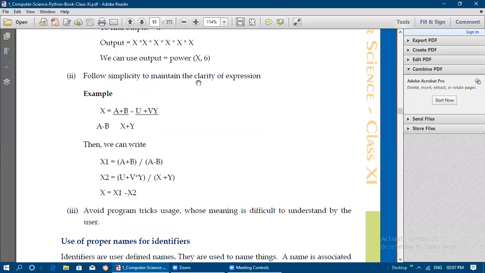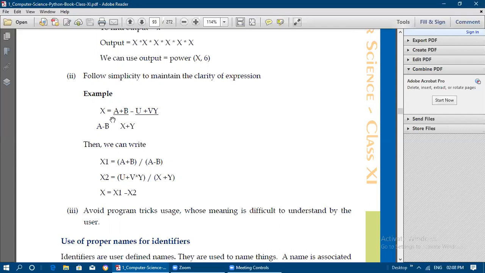Follow simplicity to maintain the clarity of the expression. Here, (a plus b) divided by (a minus b), minus (u plus vy) divided by (x plus y). One expression is given for the output variable x. Output variable x is assigned (a plus b) by (a minus b) minus (u plus vy) by (x plus y). These two make one group, and (u plus vy) by (x plus y) makes another group, with the minus operator in between.